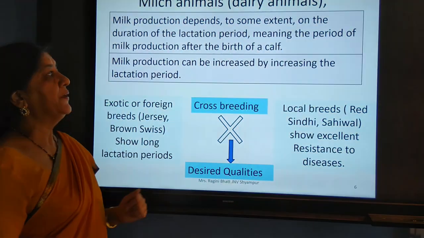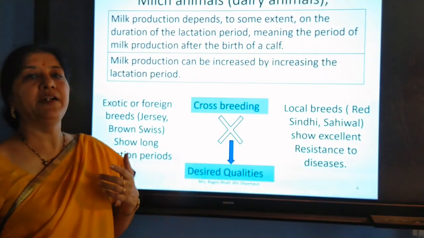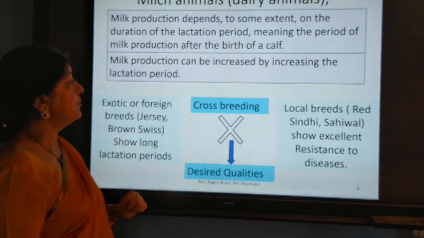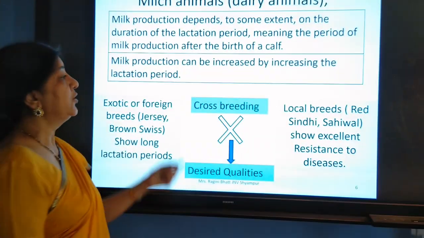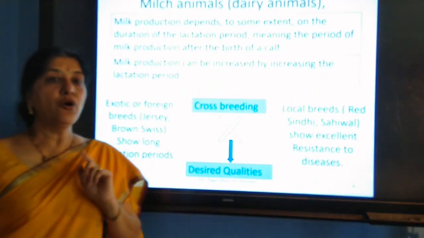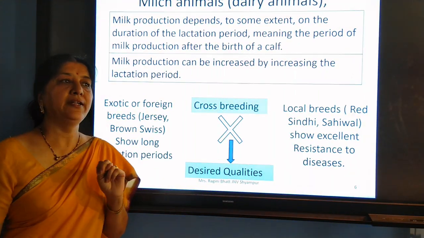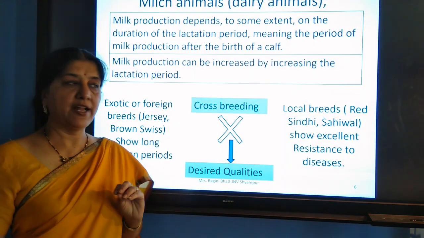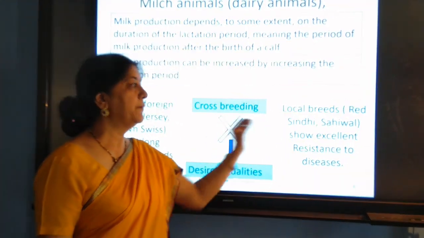The lactation period is different in different varieties, and we want to increase the lactation period. For that, we use cross breeding. You know that there are two types of varieties around us. Some are exotic or foreign varieties and some are local breeds.